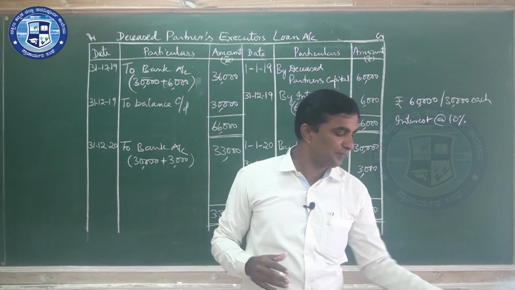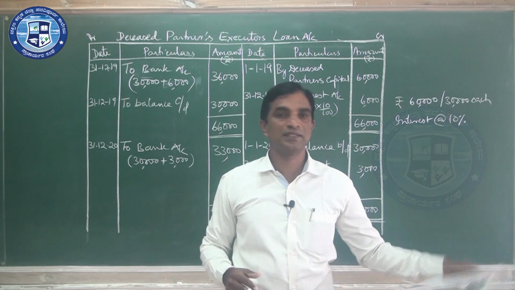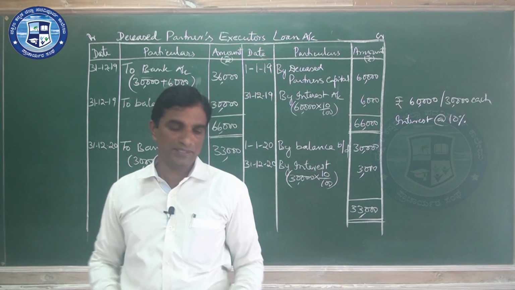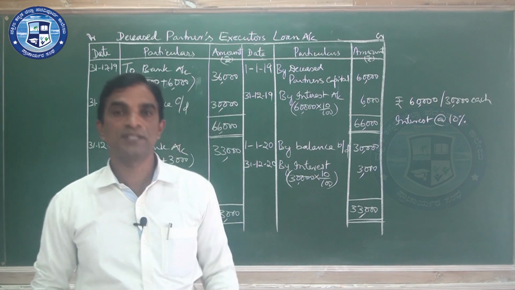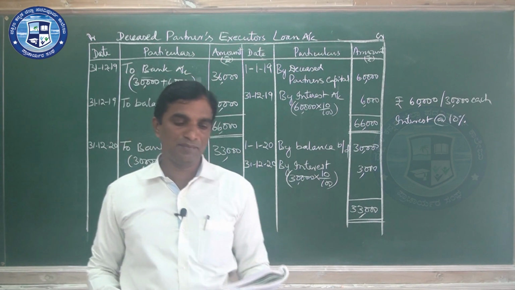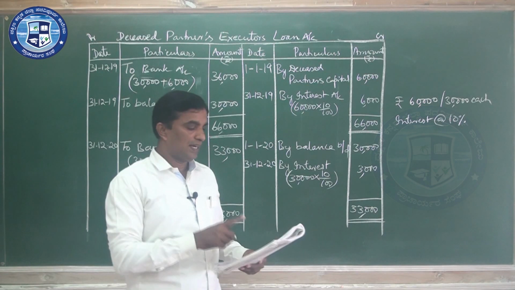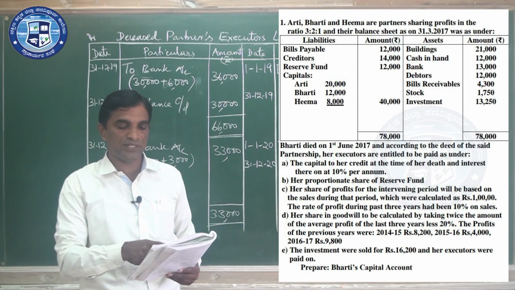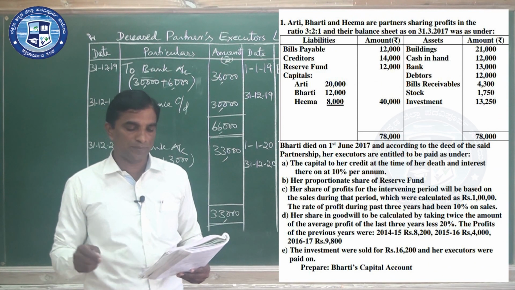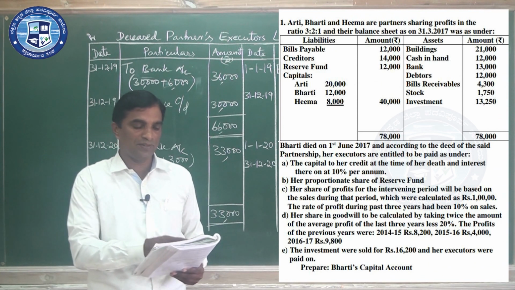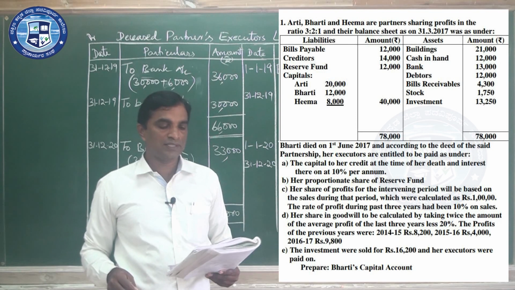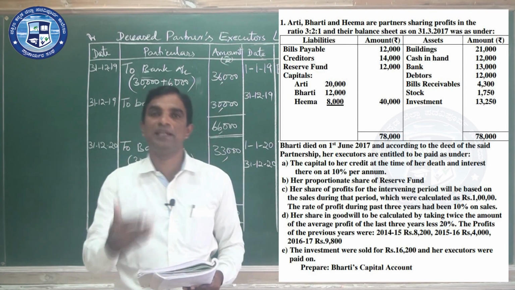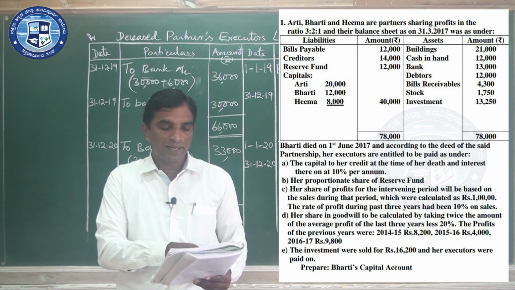Now last, one problem with more adjustments. Here is a problem with some more adjustments. Open your book, page number 63. Arati, Bharati and Hema are partners sharing profits in the ratio of 3:2:1. And their balance sheet as on 31st March 2018 stood as follows. They have given liabilities and assets.